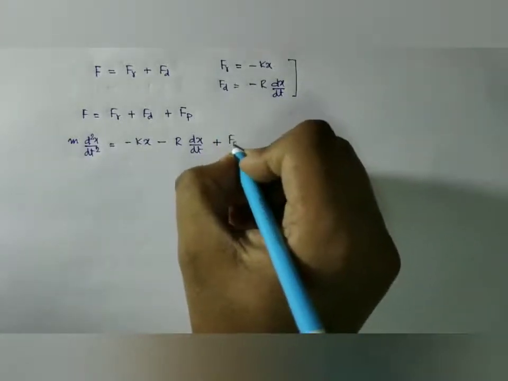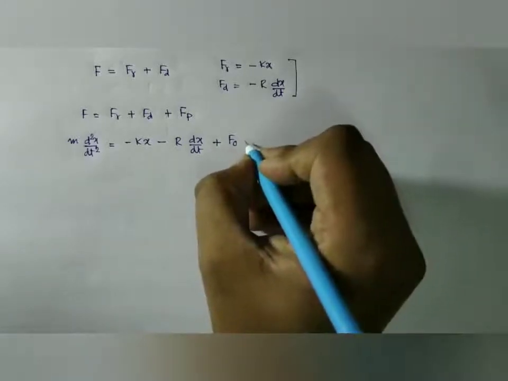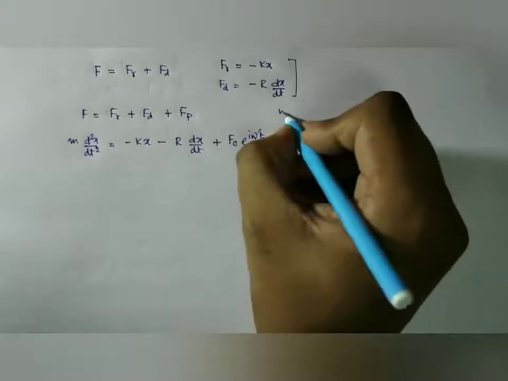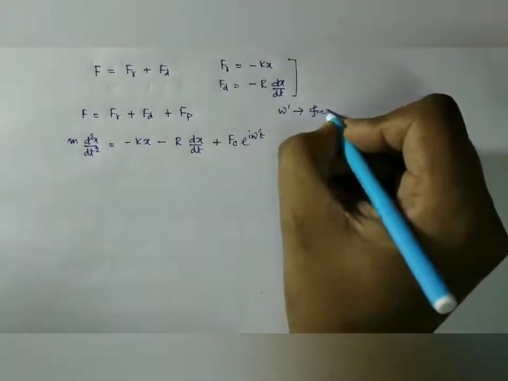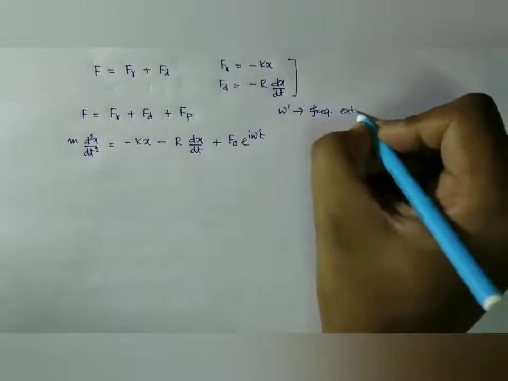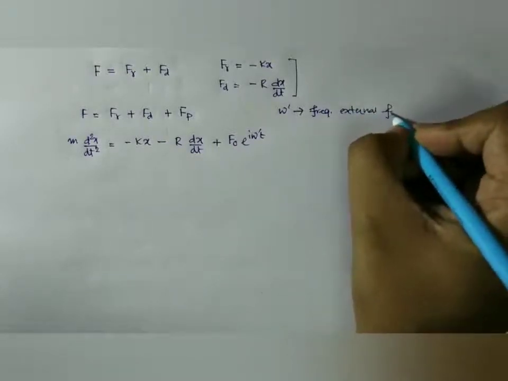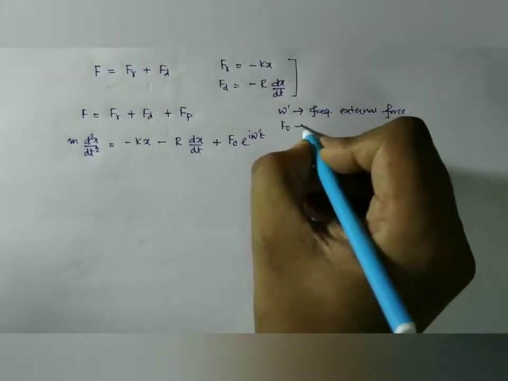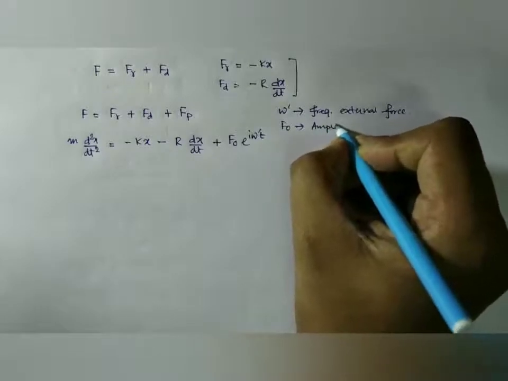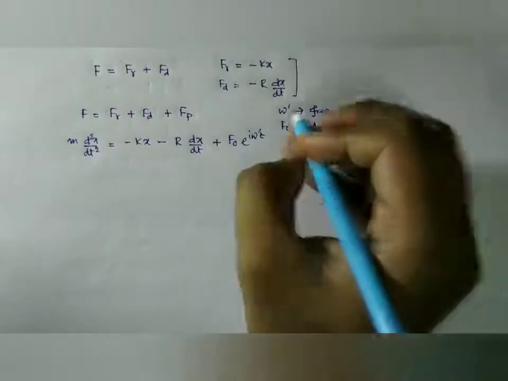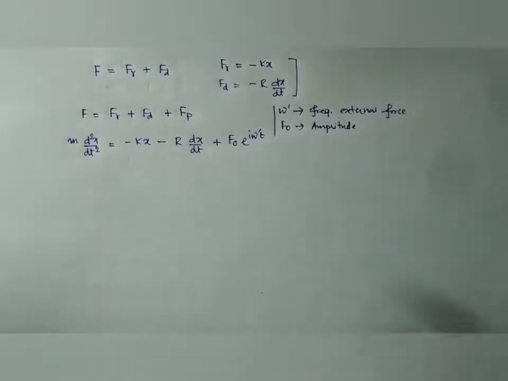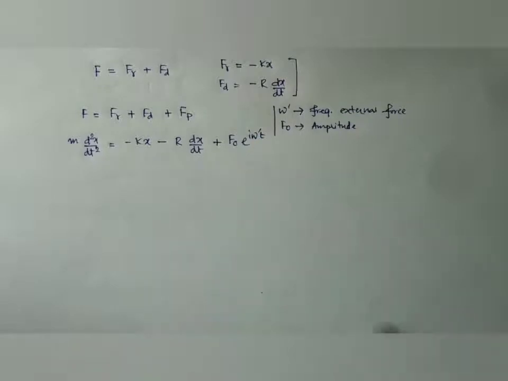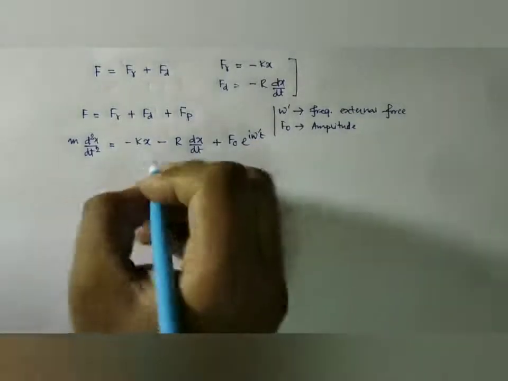We can write it as F0 e to the power i omega prime t, where omega prime is the frequency of the external periodic force, and F0 is the amplitude of the external periodic force. And look here, it is e to the power i omega prime t, so both sine and cosine information are contained within this function.